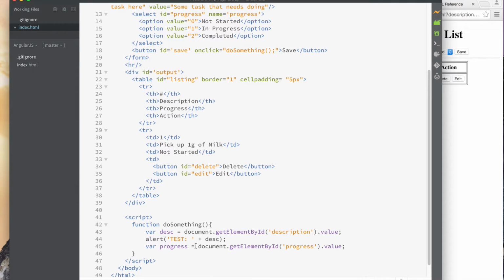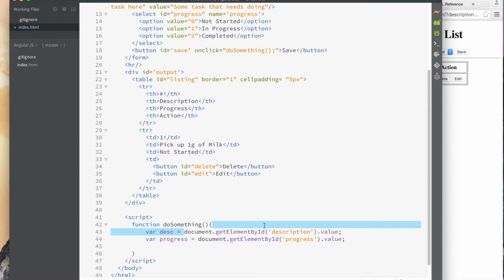Okay, so just shortcutting. And you have to do what makes sense. Right now I'm just interested in the value, so I can do that. But if I actually wanted to be able to do more with the element, I would want to store it the way I did before, so I can get the value, change it, do other things. But right now I'm just trying to get the value of it, right?